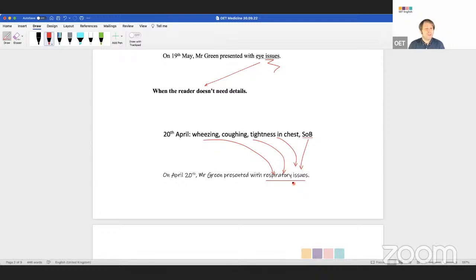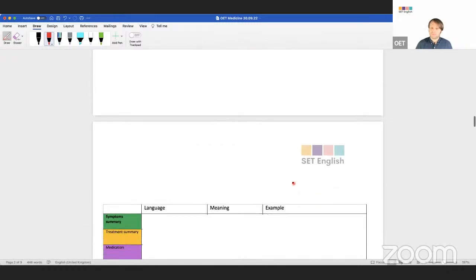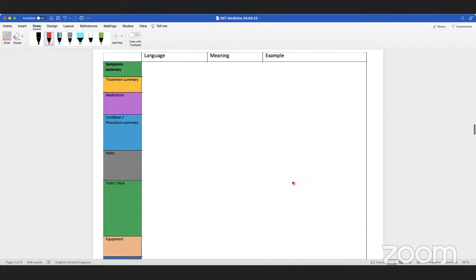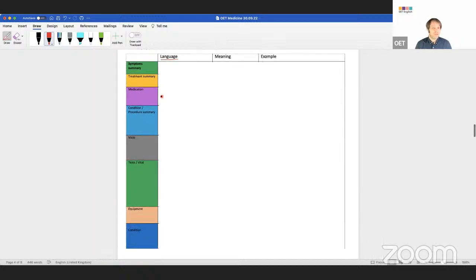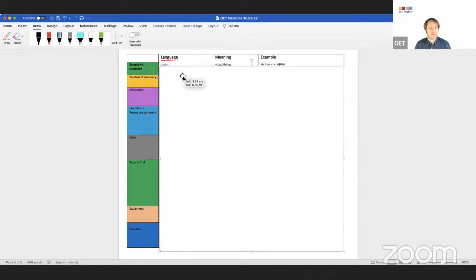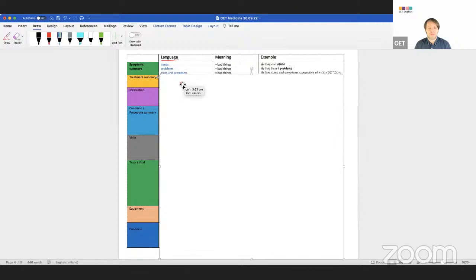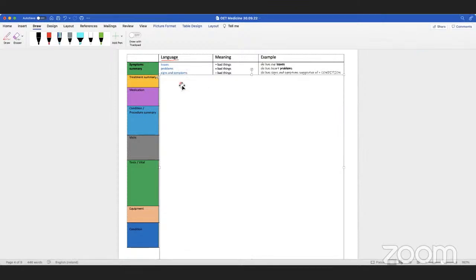Do you guys remember the things that I showed you yesterday? Does anyone remember any of the categories that we looked at yesterday? We looked at language, didn't we? We were looking at different words like issues and problems, but there's many we can use. Does anyone remember what the summarizing language was for issues? Symptoms. Problems. Symptoms. Suggestive of.